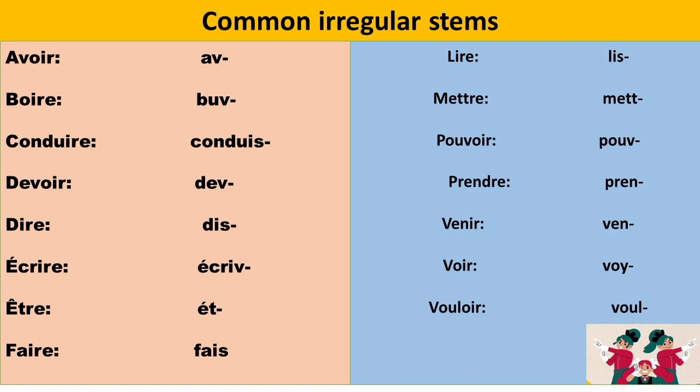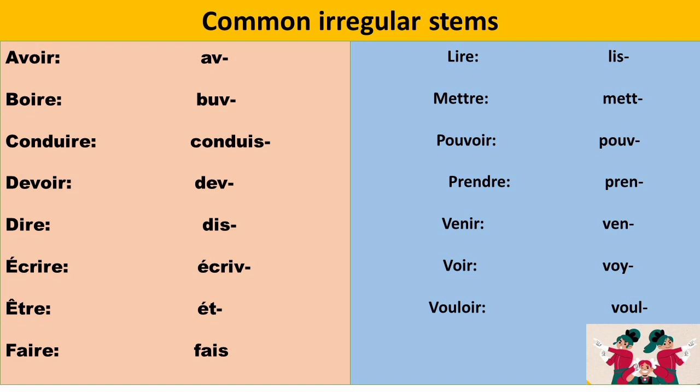Next, lire, which means to read. And the stem of this verb is LIS. Next, mettre, which means to put or to keep. And the stem of this verb is METT. Next, pouvoir. It means can. And the stem of this verb is POUV. Next, prendre, which means to take. And the stem of this verb is PREN.